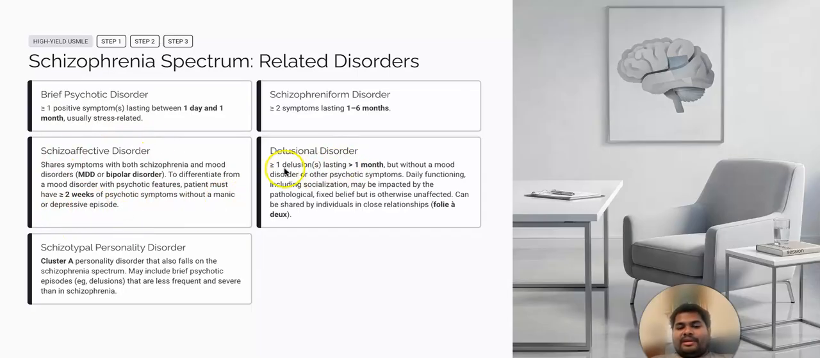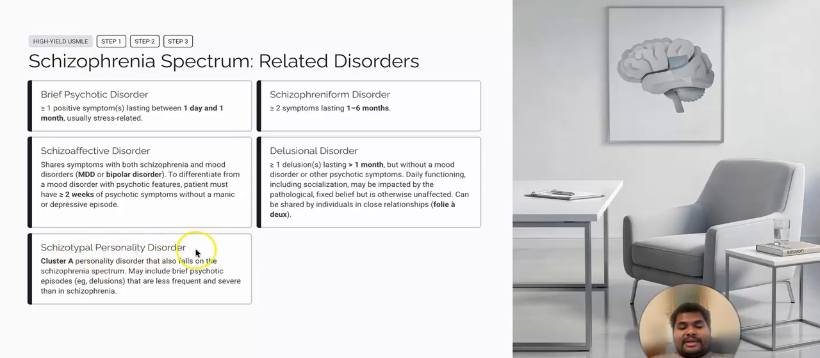Next is delusional disorder. If a person has 1 or more delusions lasting for greater than 1 month, then we say it's delusional disorder, but without a mood disorder or other psychotic symptoms. There must not be any mood disorder or other psychotic symptoms, just pure delusions lasting for greater than 1 month. Daily functioning including socialization may be impacted by the pathological fixed belief but is otherwise unaffected, and the belief can be shared by individuals in close relationship. So if a husband has delusional disorder, over a period of time even the wife may start developing that delusion, and that we call folie à deux.